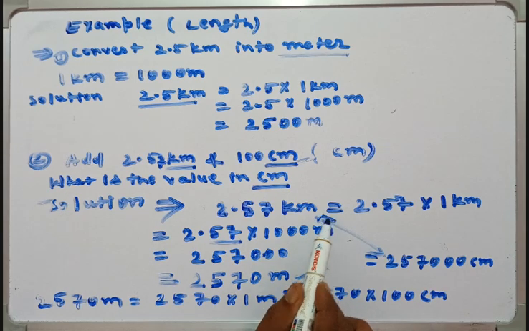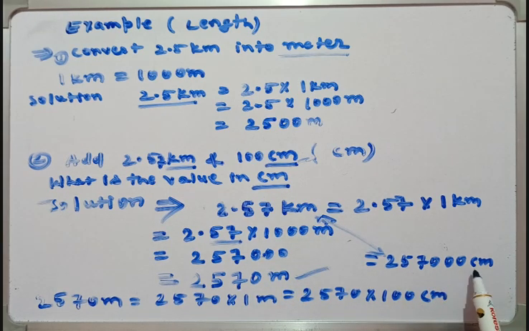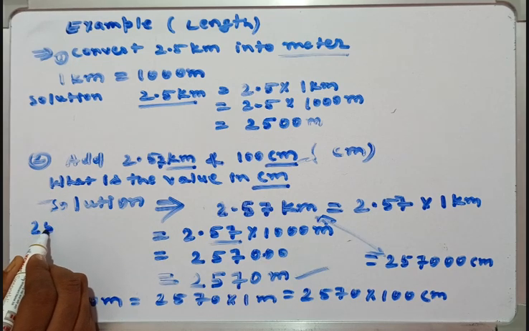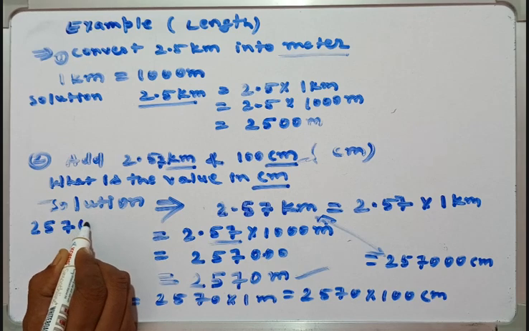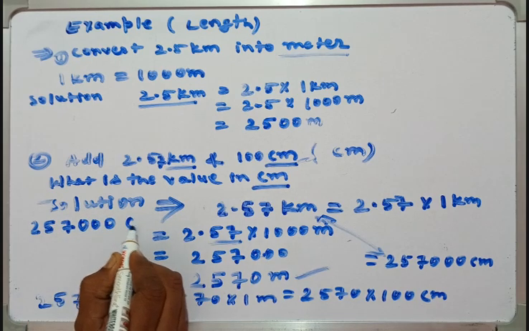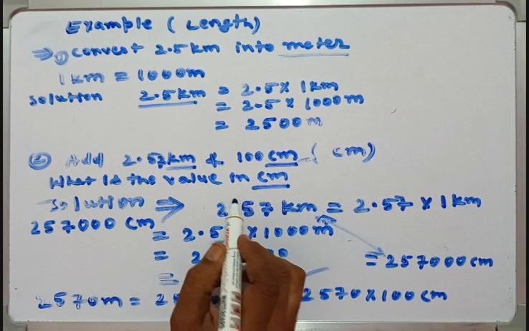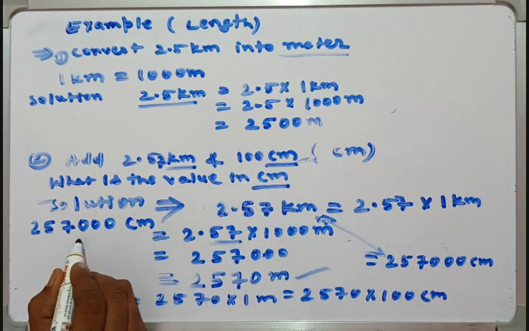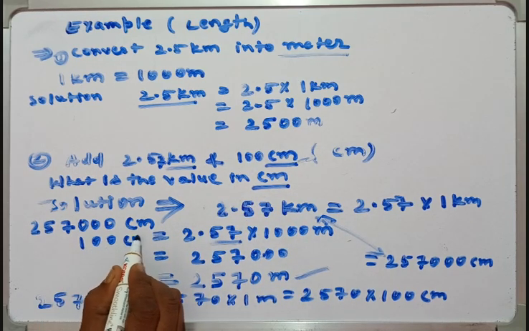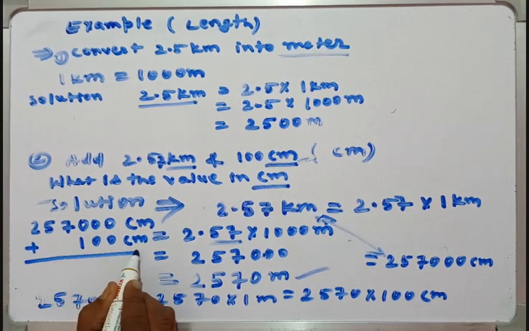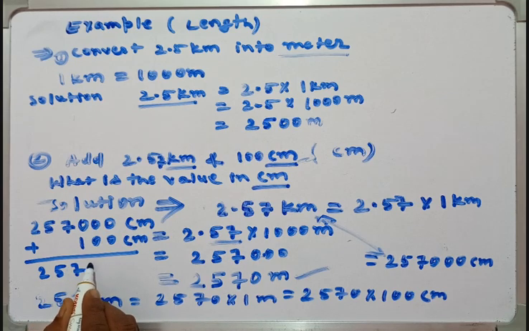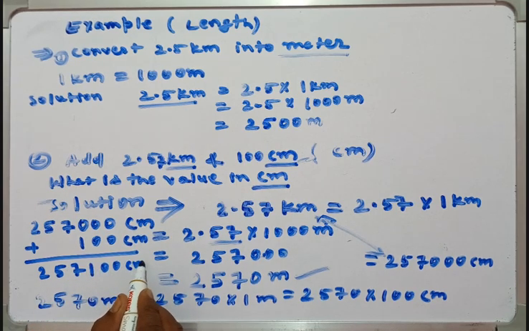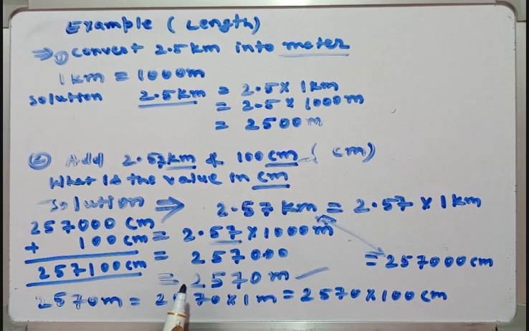See, so now this one is a simple addition. Here you can write 257000. Okay, now this one is in centimeter. Now 100 centimeter, so we can write here 100 centimeter. So final solution is 257100 centimeter. Okay guys, so this way you make the solution of this question.